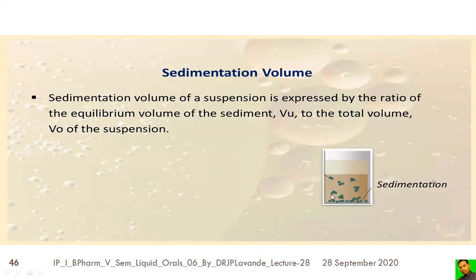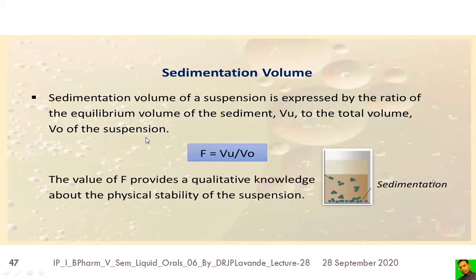Let's say, for understanding purposes, up to here, this will be the Vu. This Vu is said to be the volume of the sediment, and the total volume is said to be the volume of the suspension. So in order to get the sedimentation volume F, we take the ratio of Vu divided by V0, the volume of the sediment divided by the volume of the suspension. The value of F will provide qualitative knowledge about the physical stability of the suspension.